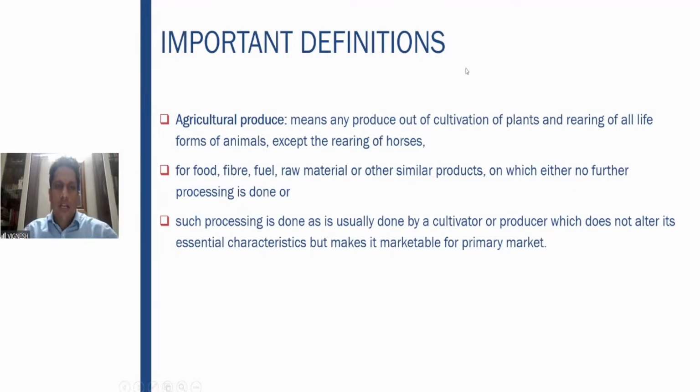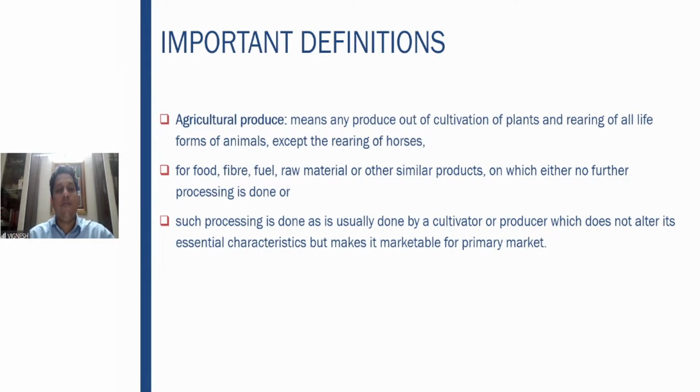Agricultural produce means what? It means any produce out of cultivation of plants and rearing of all life forms of animals except the rearing of horses. Right? Very simple. Once you're cultivating the plants, you're rearing. Like for example, sericulture, silkworms is there. Right? Cattle rearing and all sorts of rearing of animals other than rearing of horses.